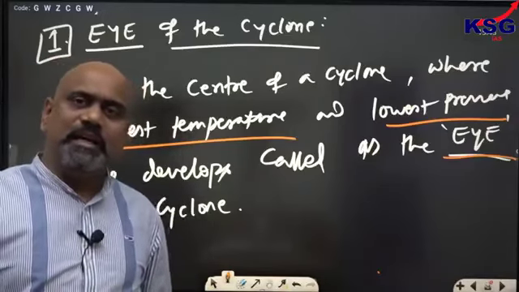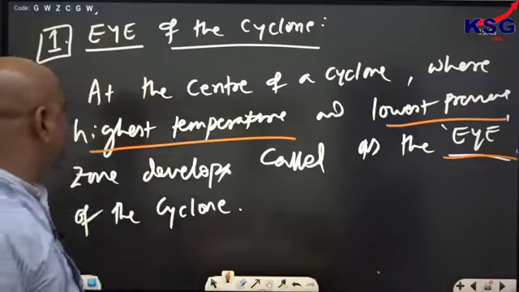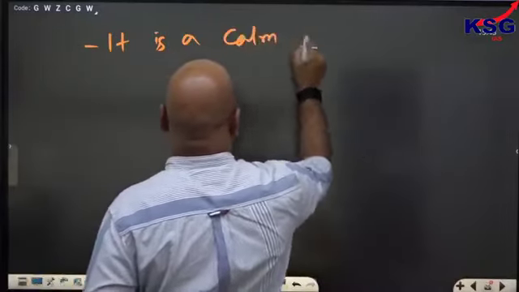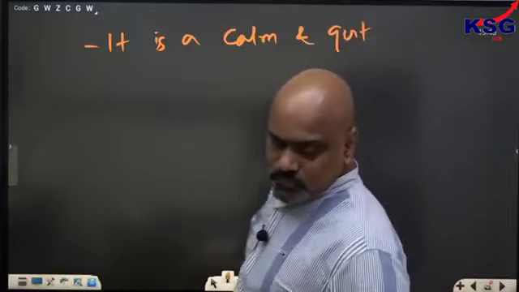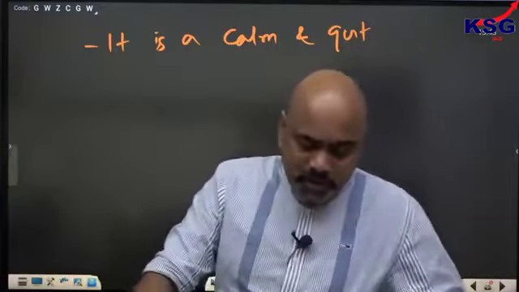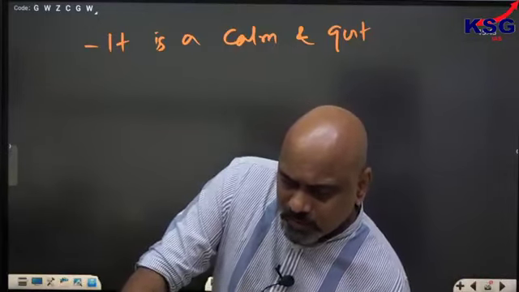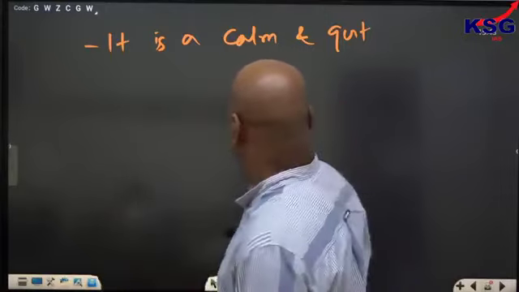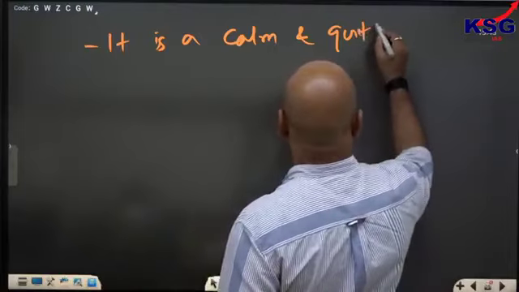This region is a relatively calm and quiet area with no cloud coverage. It is a calm and quiet zone.